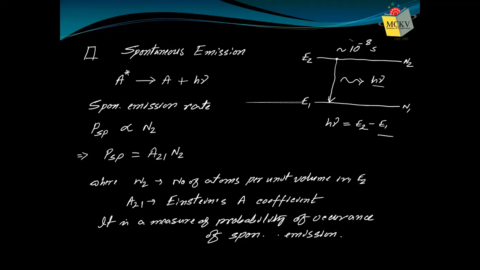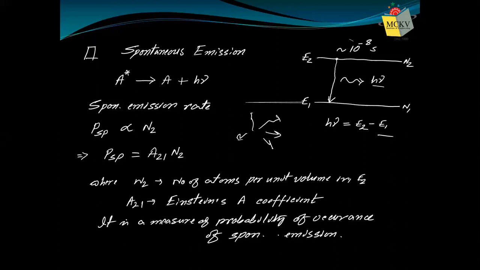Now the point is, in spontaneous emission, whatever photons are emitted can go in any arbitrary direction. Suppose 5 photons are emitted, each photon can go in an arbitrary direction. There is no guidance for them, so they are not directional at all.